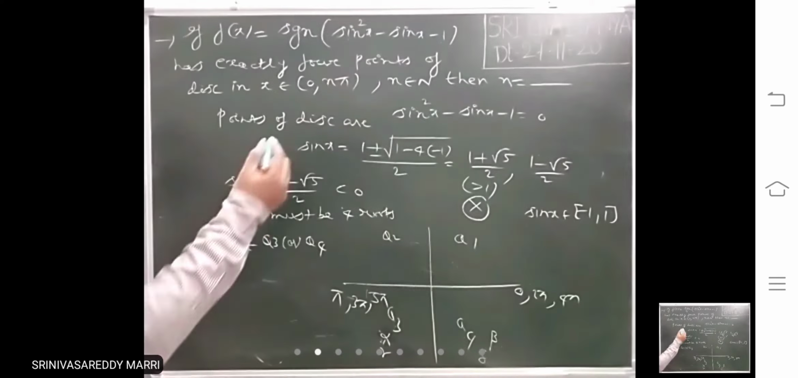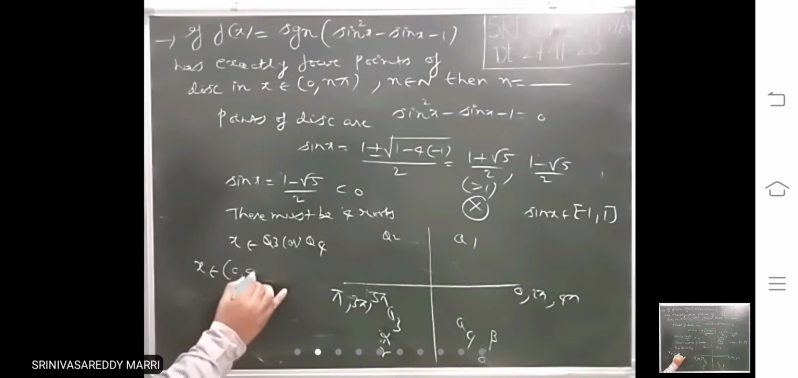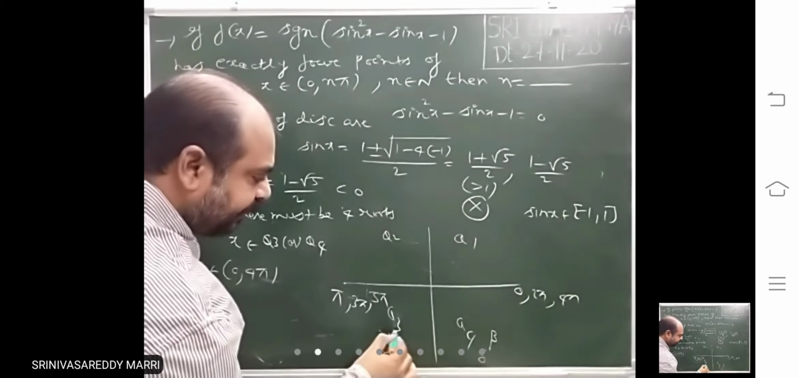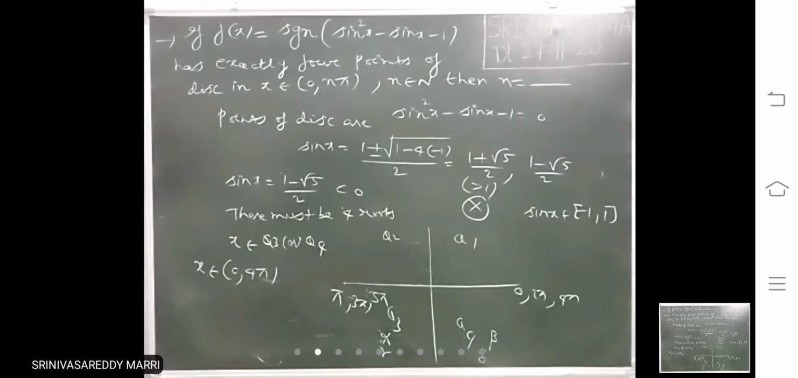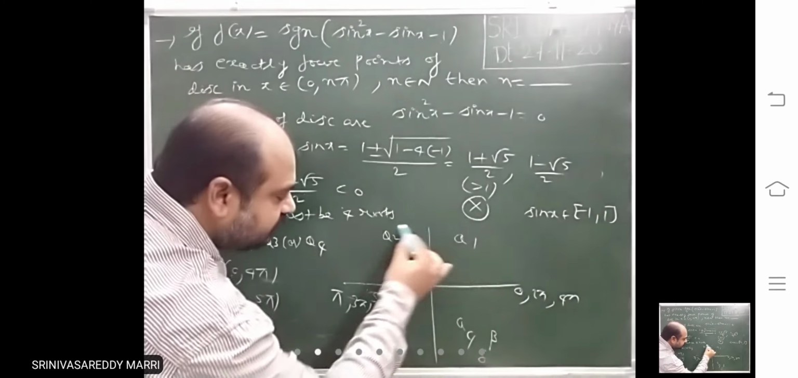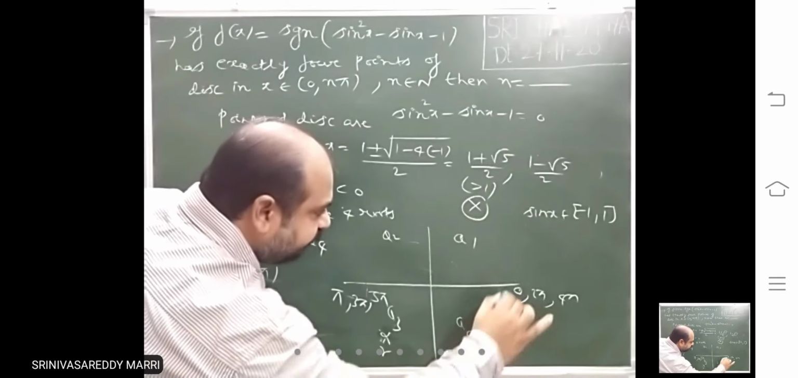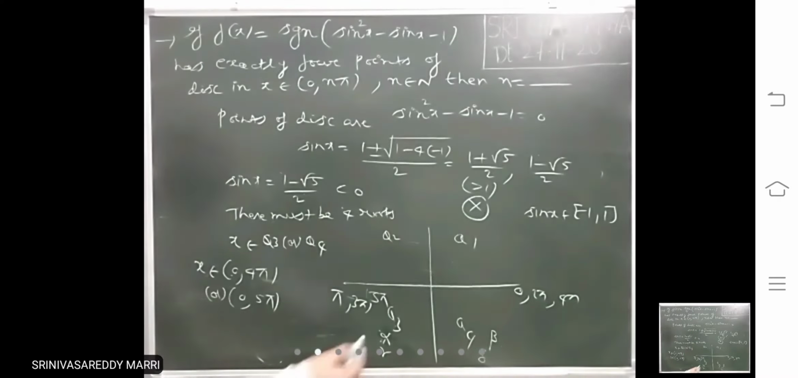That means x will lie in the interval. 4 solutions, in which interval? 0 to 4 pi you can write. In 0 to 4 pi, how many? 0 to 2 pi alpha beta, and then 2 pi to 4 pi gamma delta again. So 0 to 4 pi you can write, or 0 to 5 pi also you can write. Because 0 to 2 pi 2, 2 pi to 4 pi 2, and 4 pi to 5 pi there is no solution.